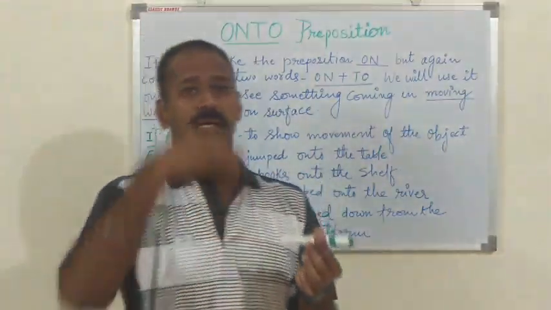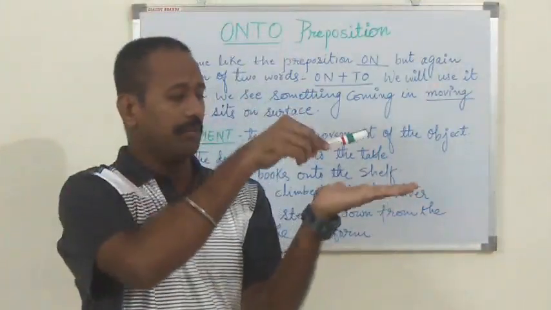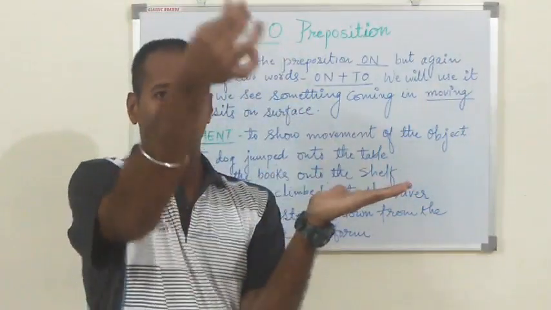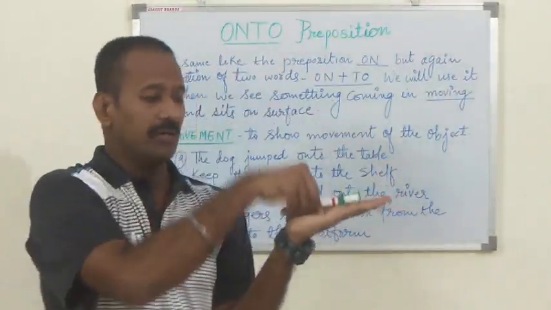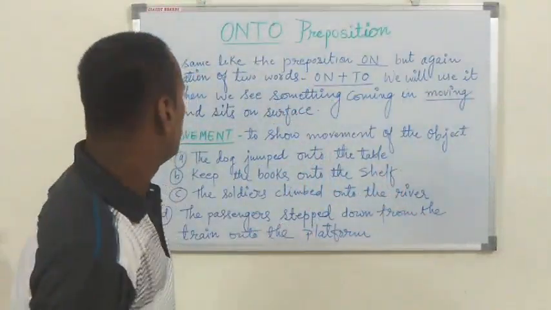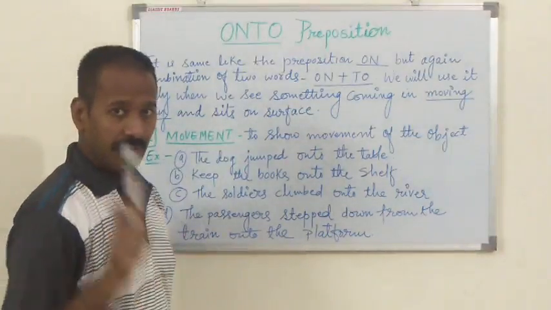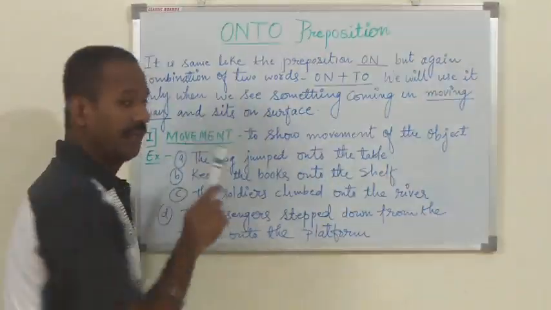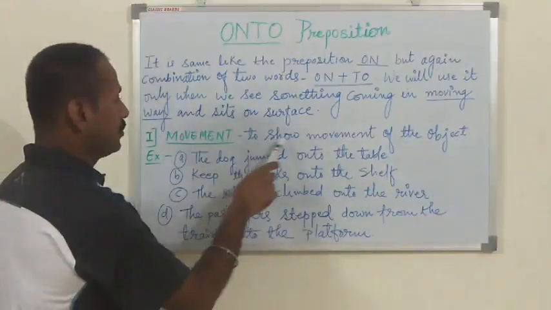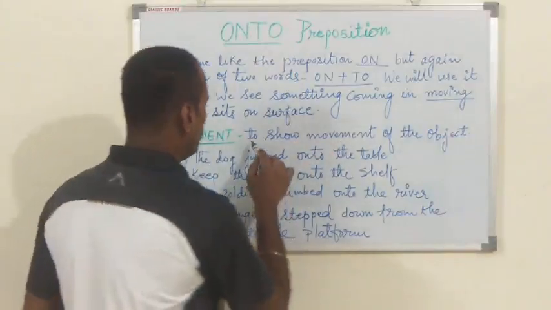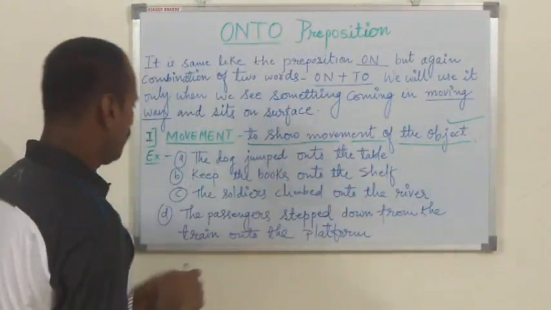Suppose a bird is coming from that direction to me. A bird is coming to me and sits on my hand like this. The bird is coming, the movement is, it's a moving way, right? So there we have to use onto. What do I say? Moving way. So where there will be movement, there we have to use the preposition onto to show movement of the object.